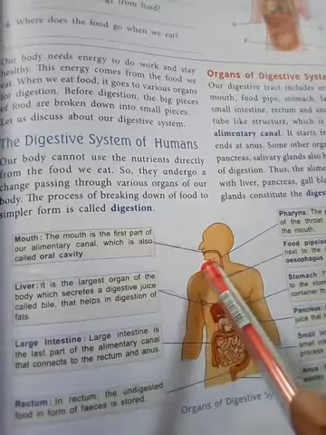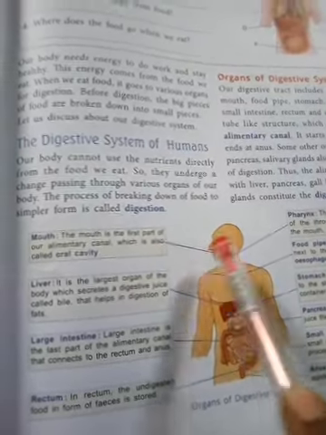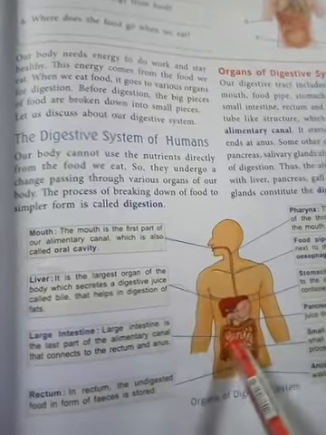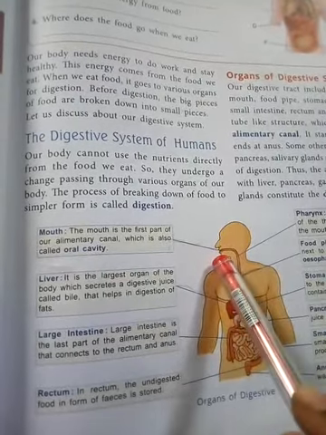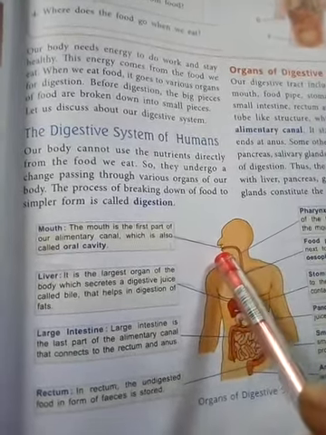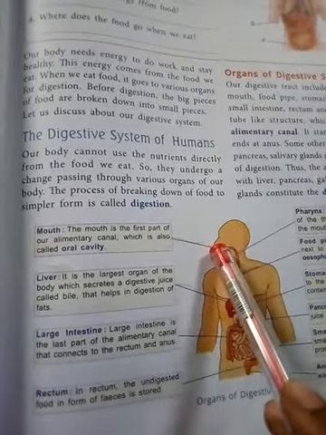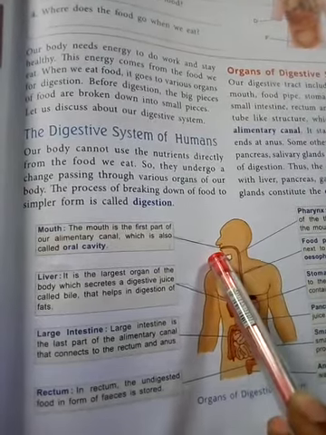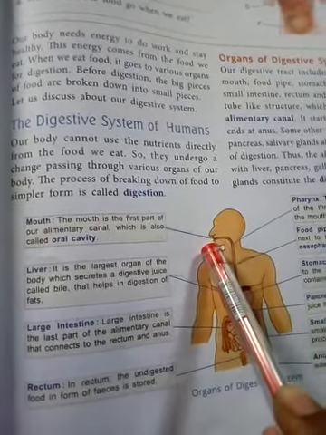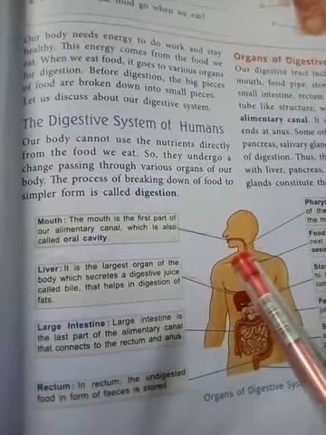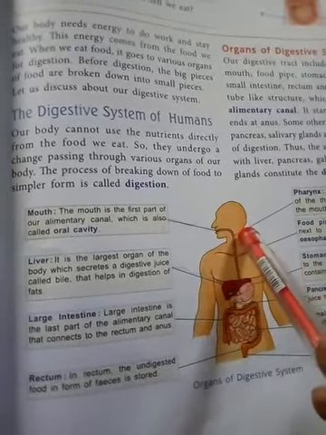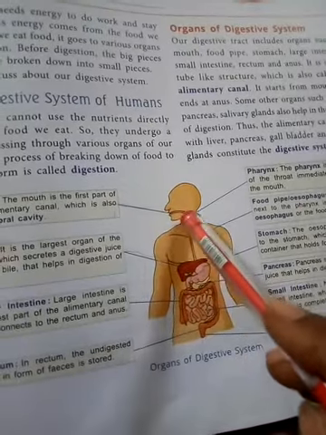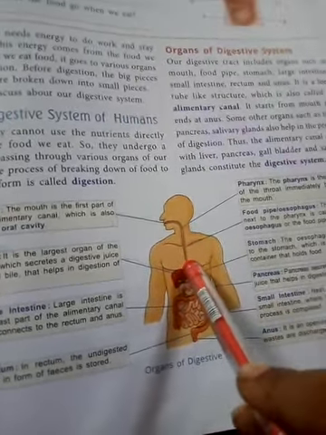Our process of digestion starts from the mouth. When you take food, you first bite it, then chew it with the help of teeth. In our mouth there is a type of fluid called saliva. That saliva mixes with the food and then we can swallow the food. Then this food passes into the food pipe.